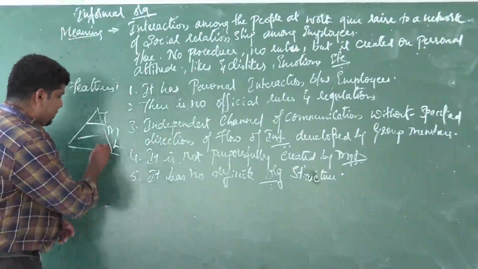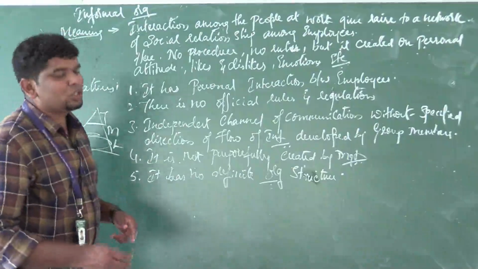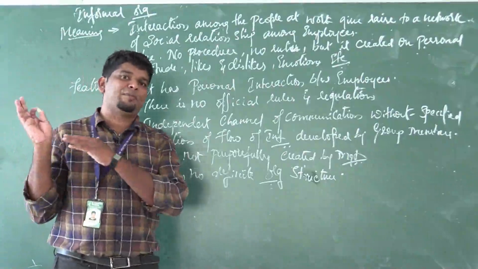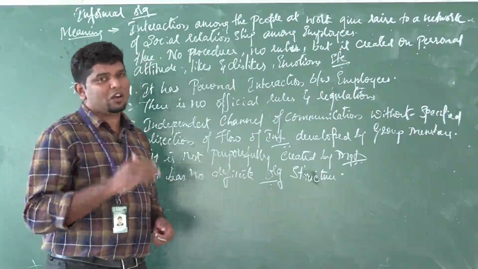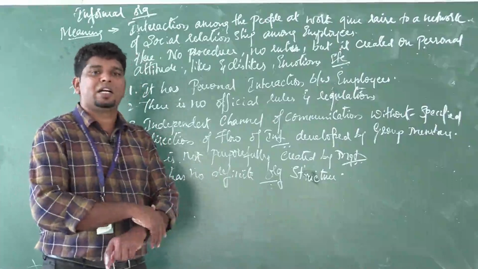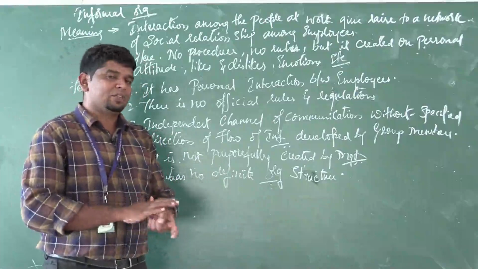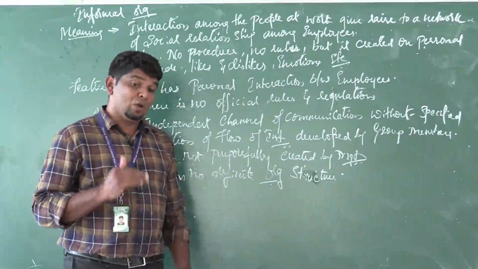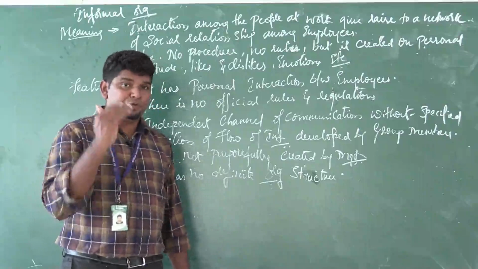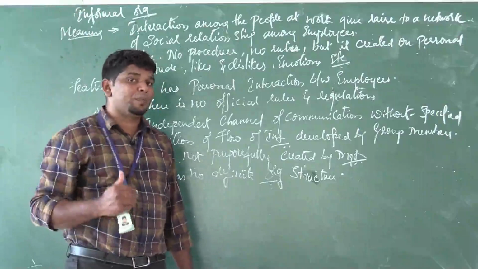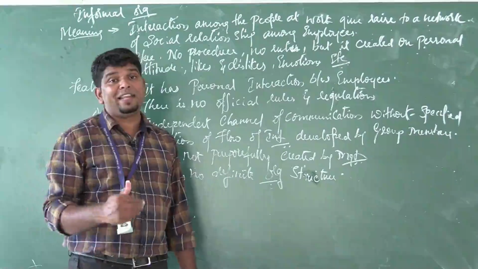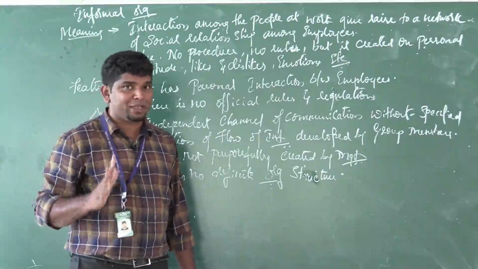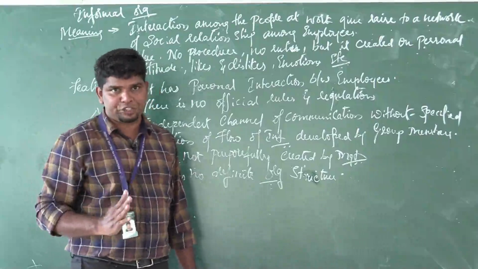I will give a best example for you. You are at work, working in a place. Urgently you get a call from your house: your parent has been hospitalized or something has happened at home. What do you do? As per the rules, you have to inform your seniors, your superiors. It has to go to the top level management. Then if leave is sanctioned, you take the leave and go home. That is actually a formal line of communication.